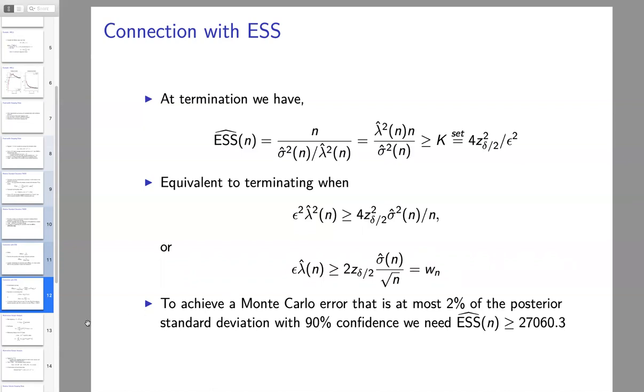So this gives me a way to quantify effective sample size. To achieve a Monte Carlo error that is at most 2% of the posterior standard deviation with 90% confidence, I need an effective sample size of more than 27,000, which is much larger than most effective sample sizes.